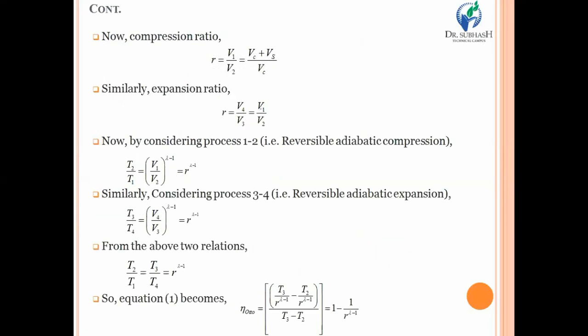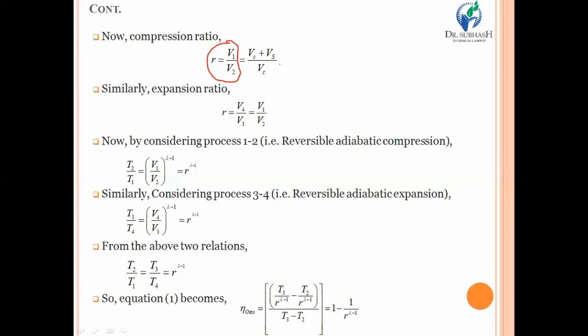Still, if you require more simplification and reduction of that equation, just go through process number 1 to 2. From 1 to 2, that means the isentropic compression process, V1 upon V2 is equal to r, and r is nothing but the compression ratio. It is simply the ratio of volume at the initial and final condition of the compression process. Basically, compression ratio is the ratio of volumes, taken when your compression process starts and when it ends. So the volume ratio should be taken at state 1 and state 2.